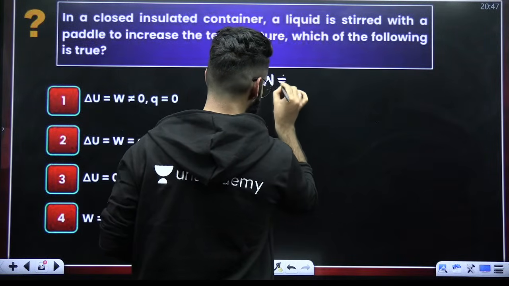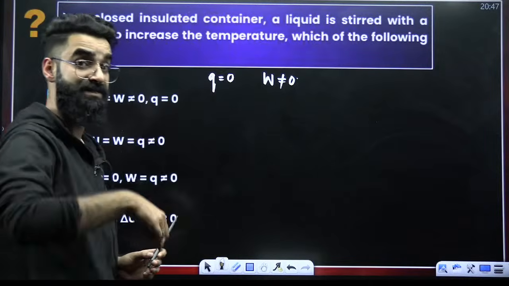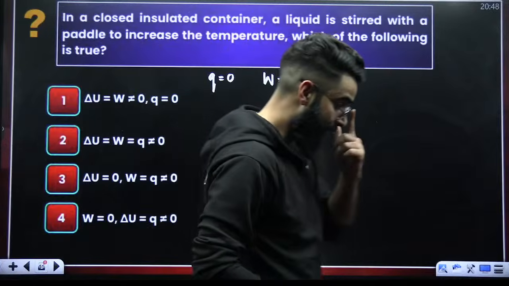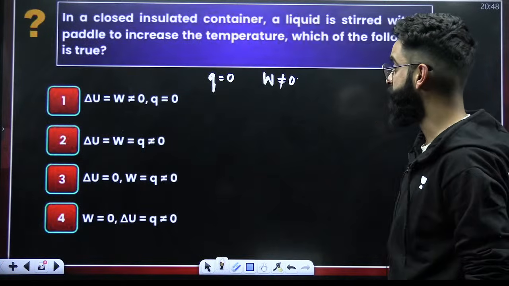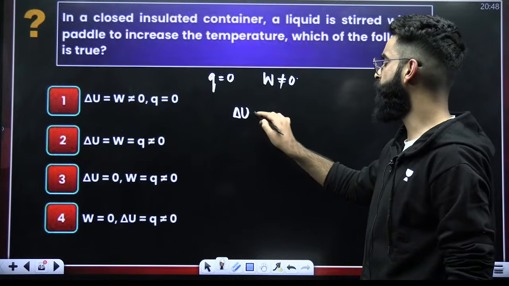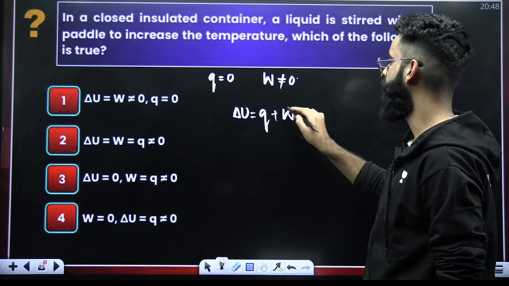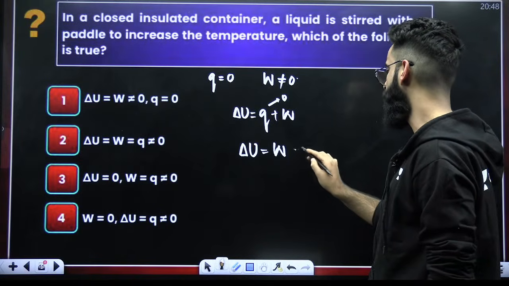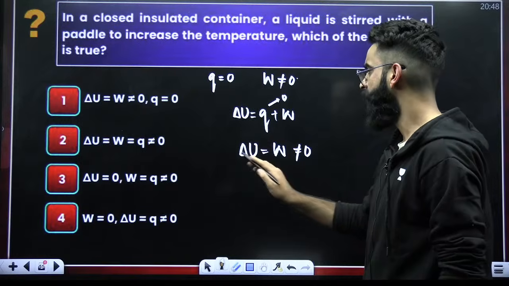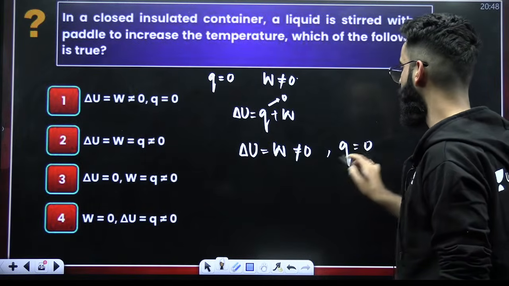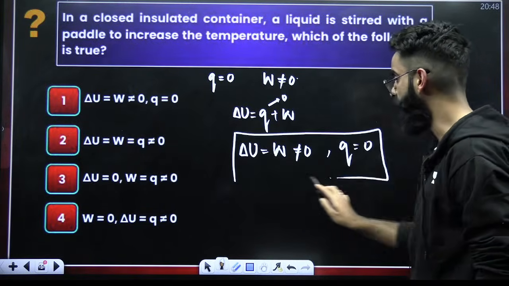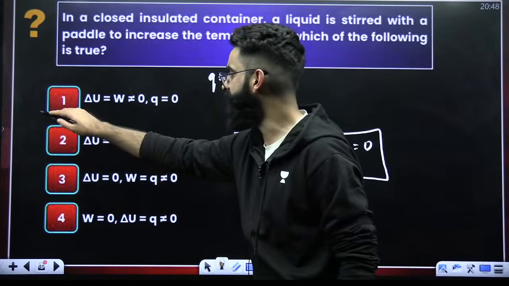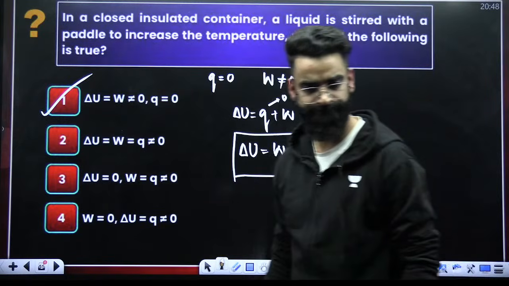So would the value of W be 0? No, it would be non-zero. Some amount of work is done on the system. Which of the following is true? If Q is 0 but W is non-zero, use the first law. Delta U is equal to Q plus W. Q value is already 0, so delta U has to be equal to W. And W is non-zero. So Q has to be 0, and delta U has to be equal to W, but both delta U and W would be non-zero here. Now select the options. I believe it's option 1. That is going to be the correct answer of the question. Right?